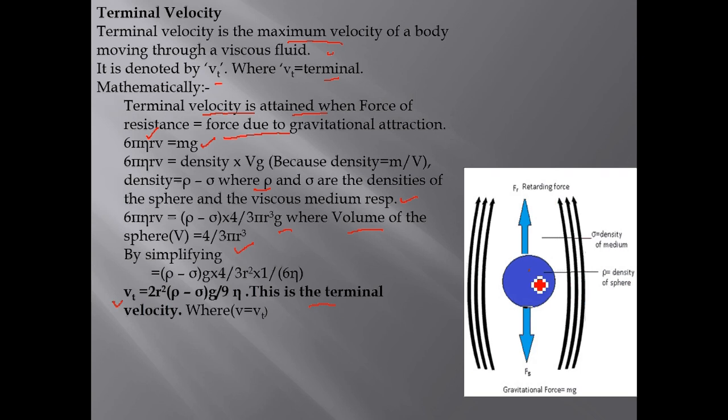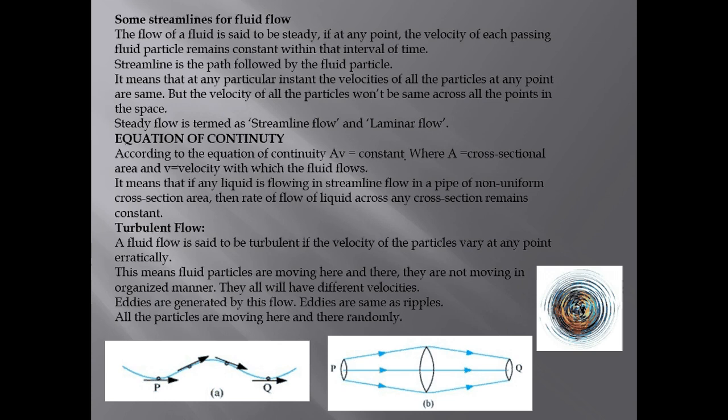The ball falling in the downward direction experiences a force Fg in the downward direction and a retarding force, also known as the viscous force. Sigma is the density of the medium, the fluid, which may be air, and rho is the density of the sphere.